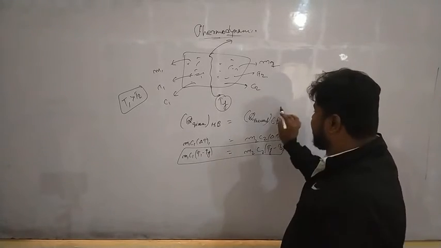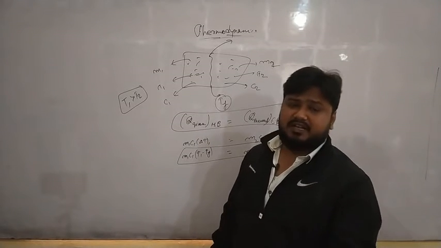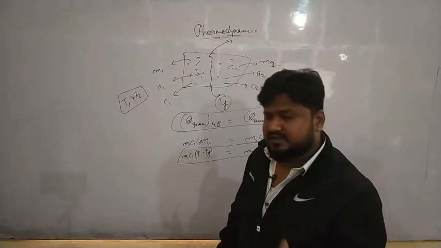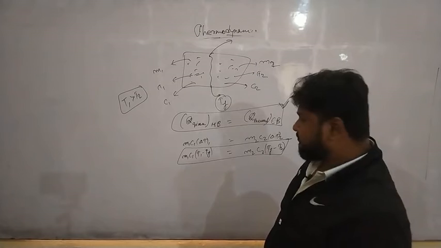But basically I don't say that you need to remember this formula, you only have to remember this thing. What does it say? It says that heat given by the hot body is going to be equal to heat received by the cold body. Simple. This is what we have to remember. This is the concept of calorimetry.